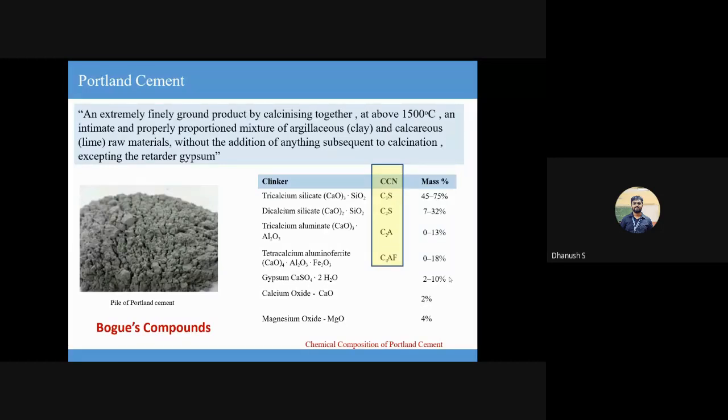How we arrive at these four components using calcareous and argillaceous slugs, we'll look at it in a little while. Okay, for now, in terms of chemical composition, what is cement composed of? Lime, silica, alumina, and a little bit of iron oxide. If they ask you more specifically, list the Bogue's compounds present in cement with their approximate percentages, you'll have to write this. Okay, next.